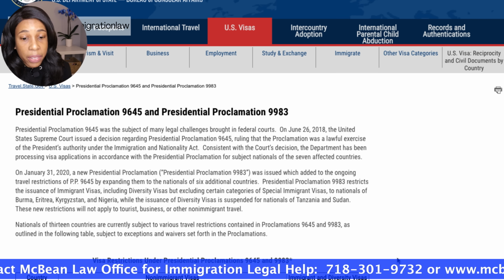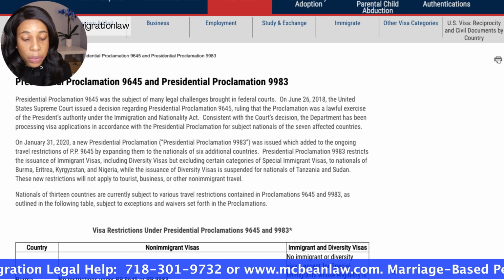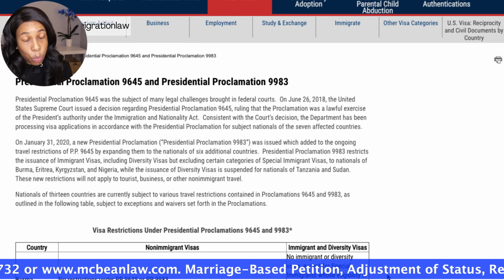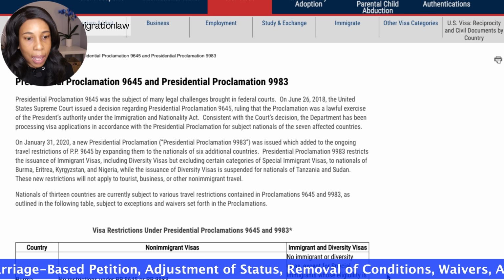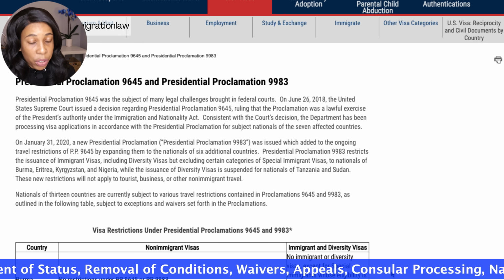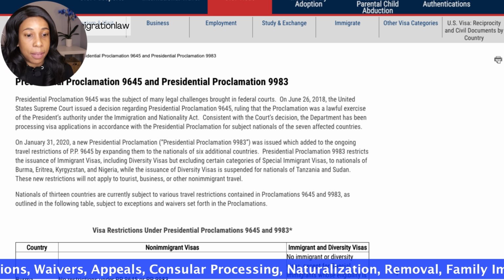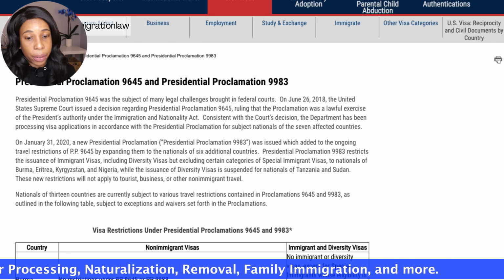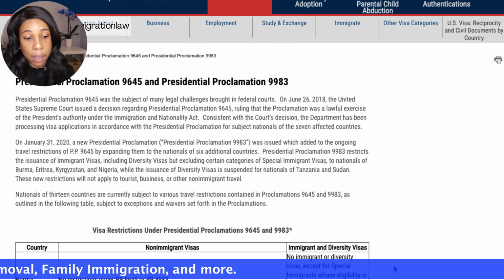These are the travel bans that Trump put in place in the early part of 2017, and then it was extended, with additional countries added last year, including Burma or Myanmar, Eritrea, Kyrgyzstan, and Nigeria. Biden's executive order repeals or revokes these two proclamations.